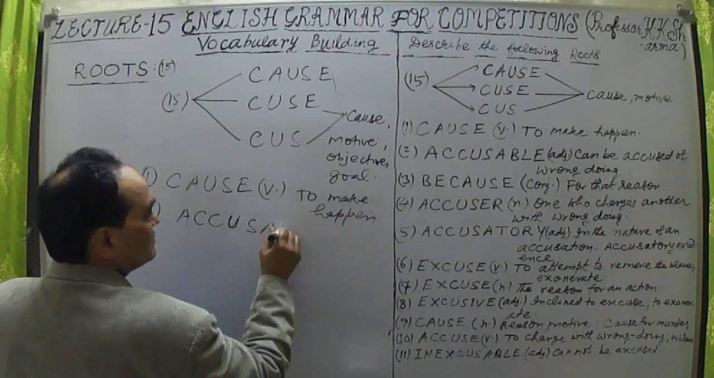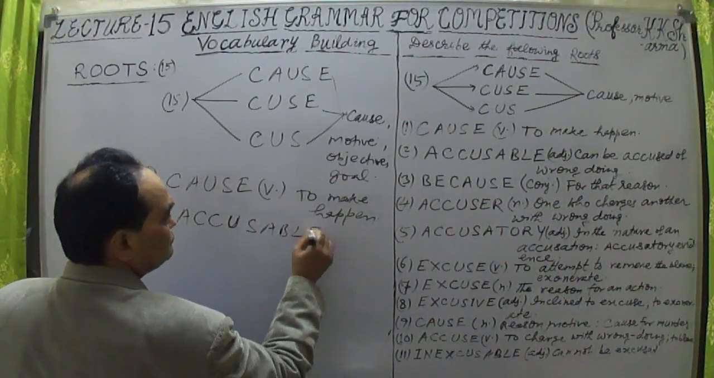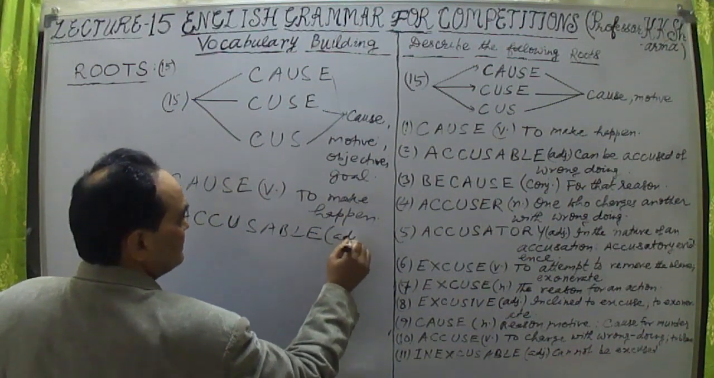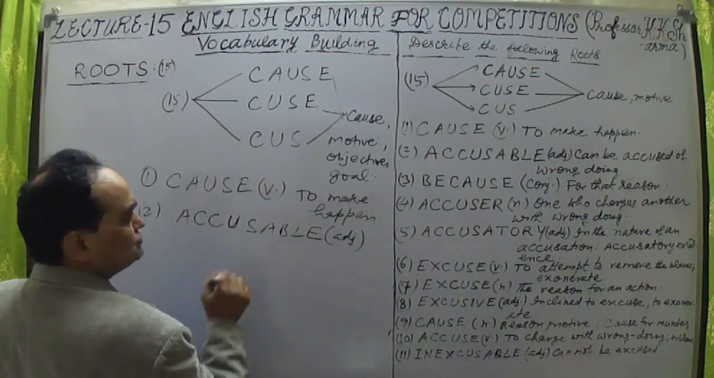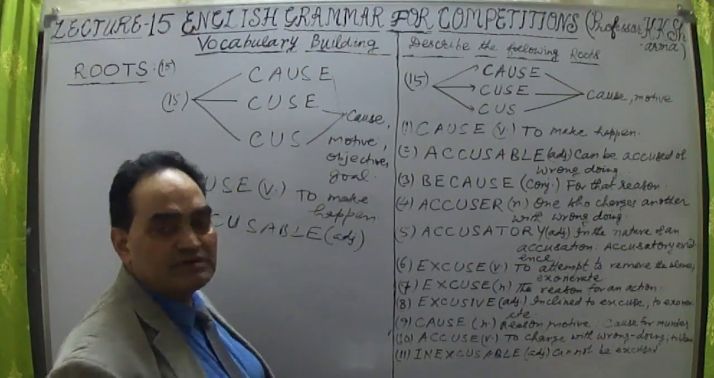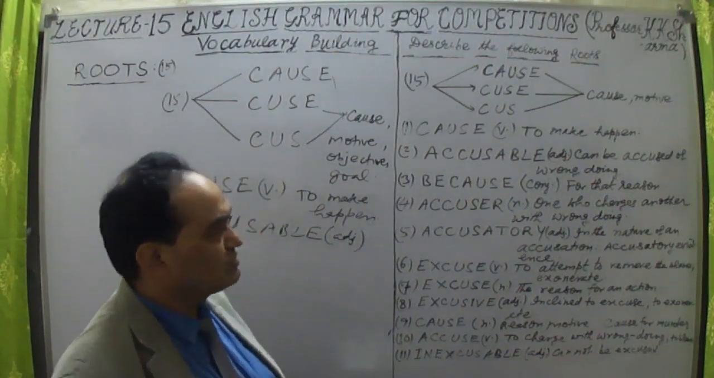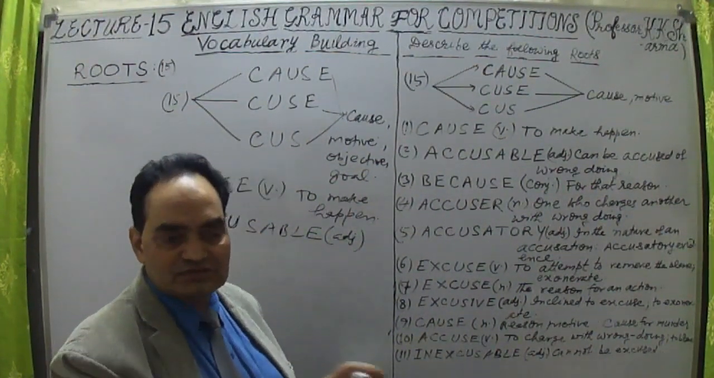Accusable, A-C-C-U-S-A-B-L-E. Accusable. That means this is an adjective here. Accusable means can be accused of something, can be accused of wrongdoing. This person is accusable.